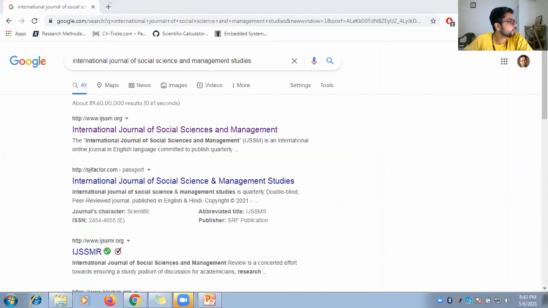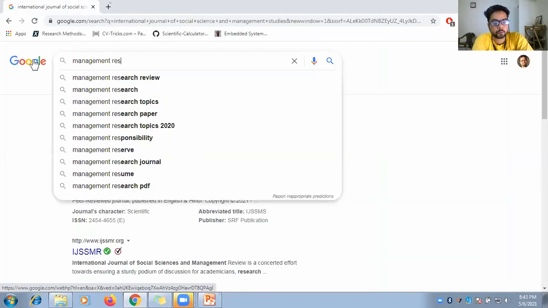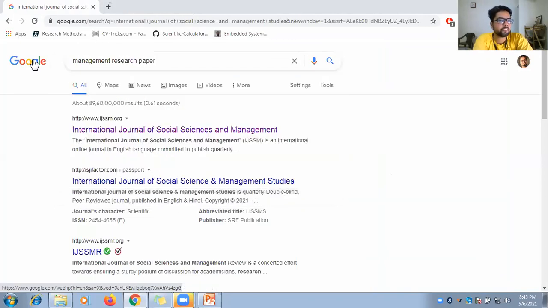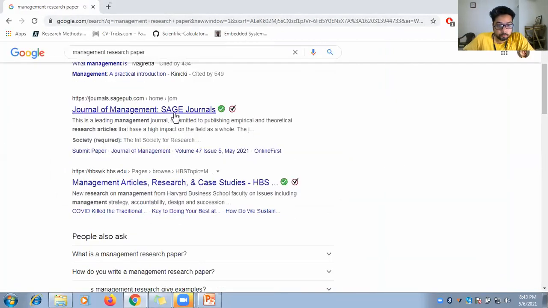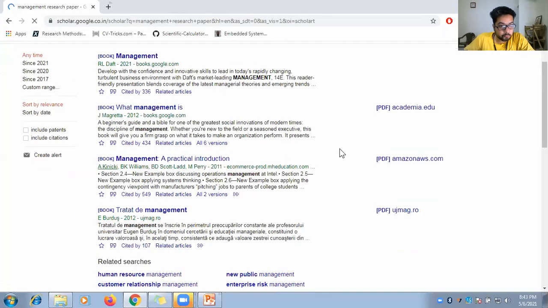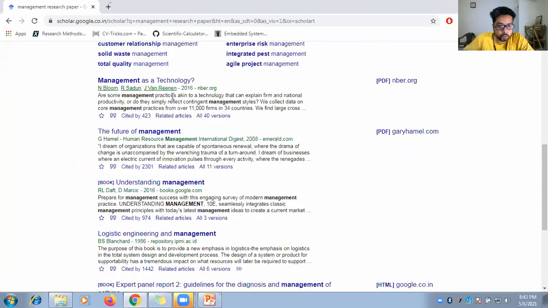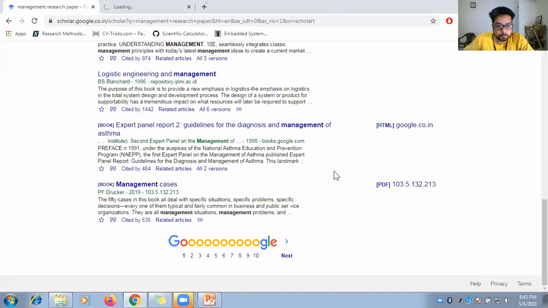So you want me to find management research articles free of cost. Okay, I'll just put it up here. Management research. Simple as that. As you can see, the first thing that came was Google Scholar. Here you have the books, but we need articles. The Future of Management, this is an article. Here the PDF is available on this website.